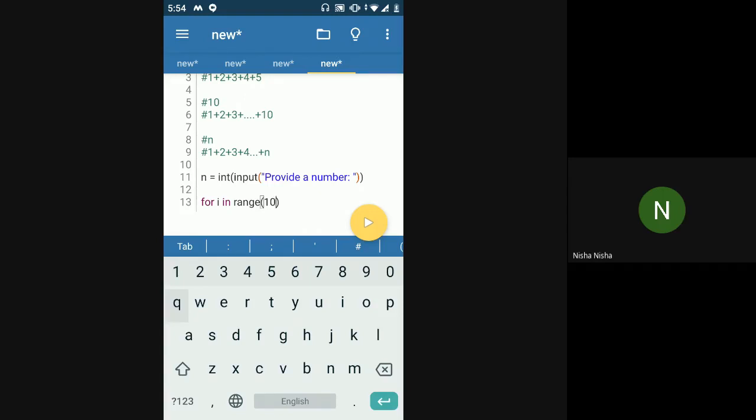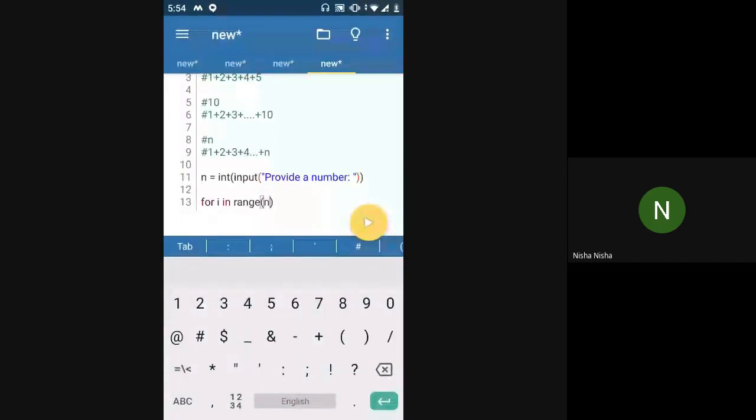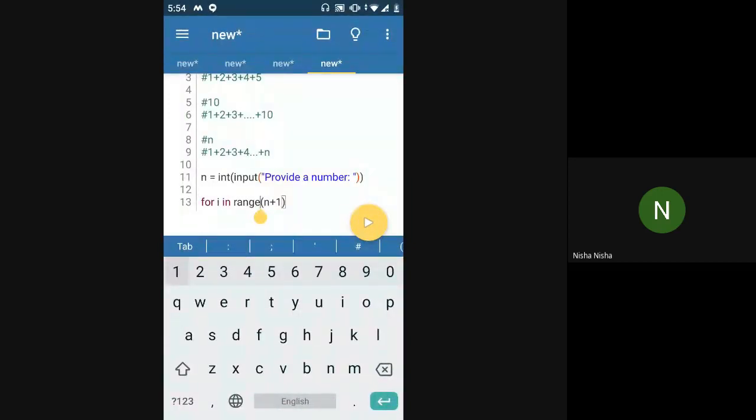So n plus 1, but I have to specify a starting input as well, because I don't want 0, I want to start from 1. So I'll say 1 comma n plus 1. I have a starting number 1, and then n plus 1 is how far I want to go. So here, the last number printed would be n.